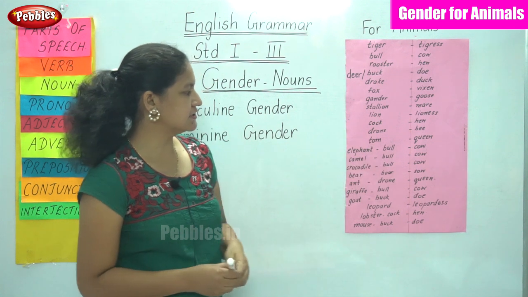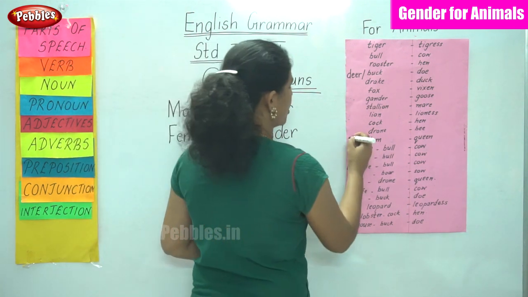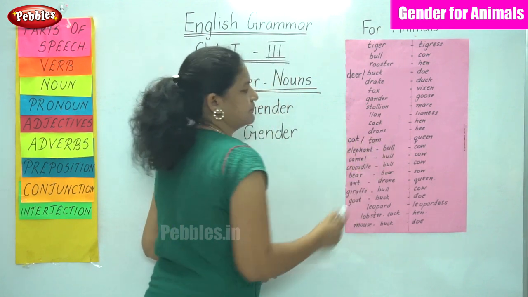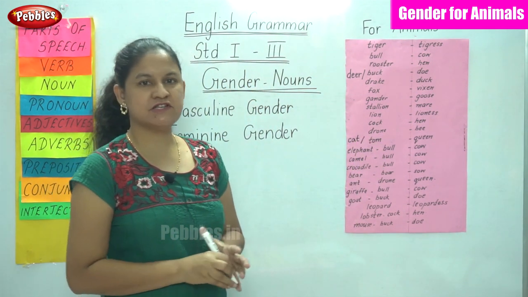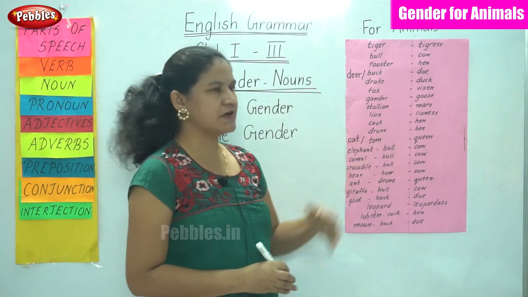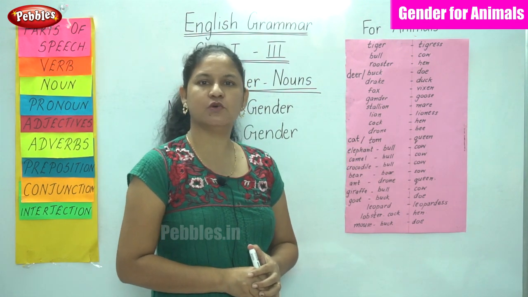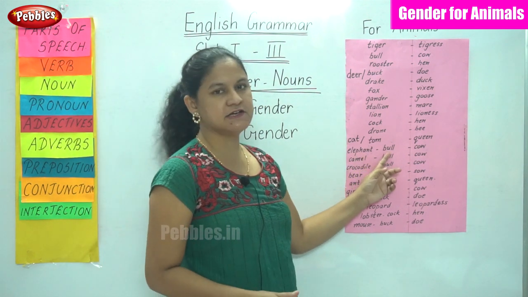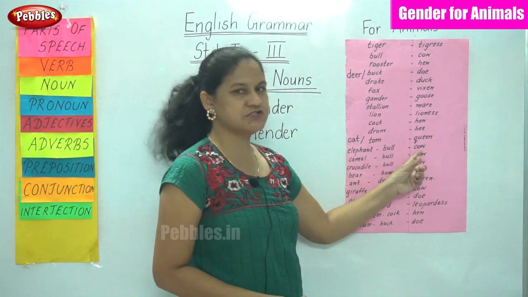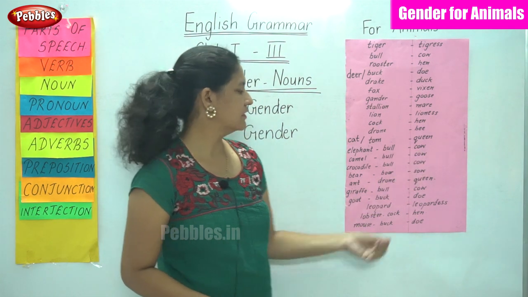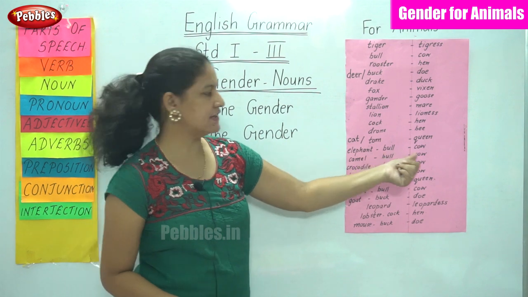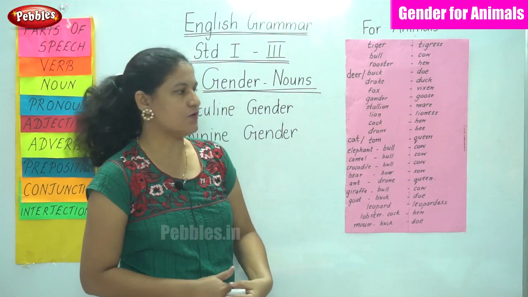For a cat, the masculine gender is tom and the feminine gender is queen. So for a cat, the masculine gender is tom and the feminine gender is known as the queen. For an elephant, the masculine gender is bull and the feminine gender is cow. For a camel, the masculine gender is bull and the feminine gender is cow.